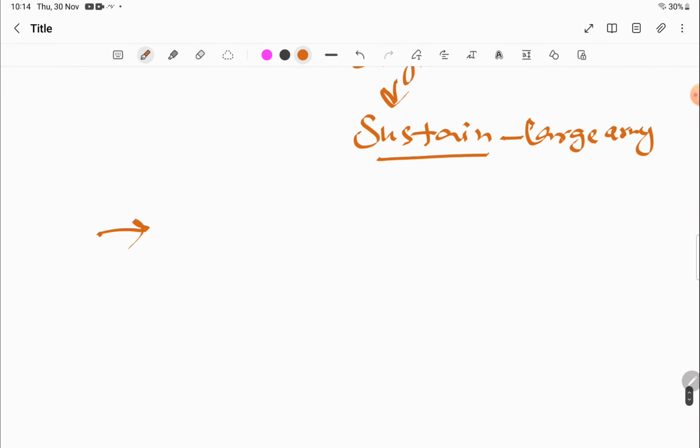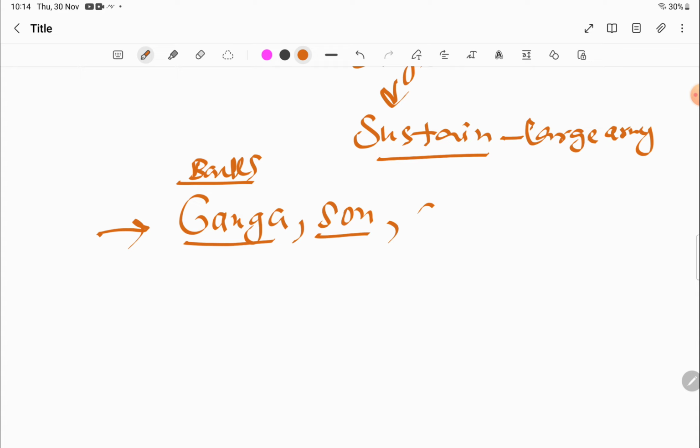Another important geographical point is that the kingdom was located on the banks of 3 rivers. Just mention these rivers: Ganga, Son, and Champa. These rivers encompassed Magadha on 3 sides, giving the area its name.